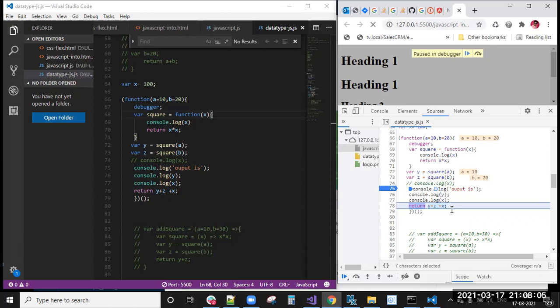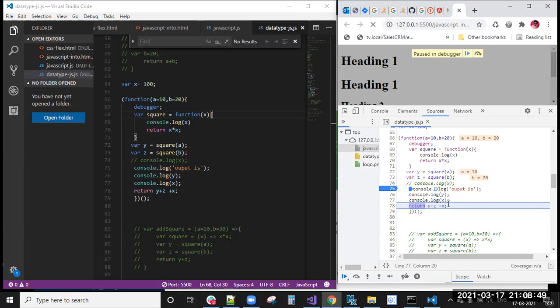Particular task means, for example, I want to know the device width, the window width or window height. In those cases I will use the immediately invocable function. Based on that width and height I need to adjust the scroll bar width, scroll bar height, those things. Remember this point. If you write a statement, a console statement, it will be useless, because it needs to do a particular task only, and the return statement is also invalid here. Just store the data in any global variable. In that case you can use it, no problem.